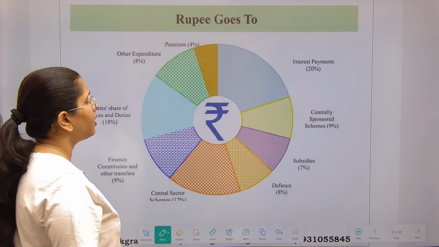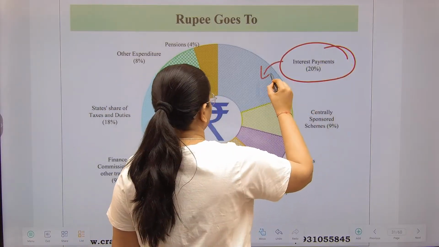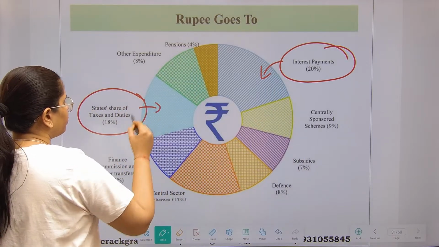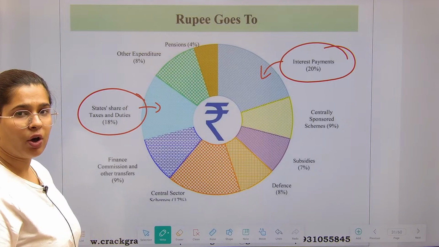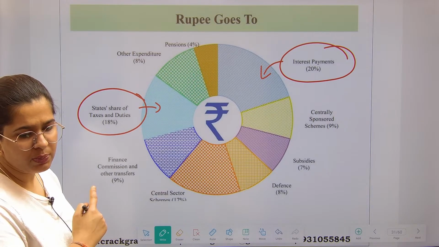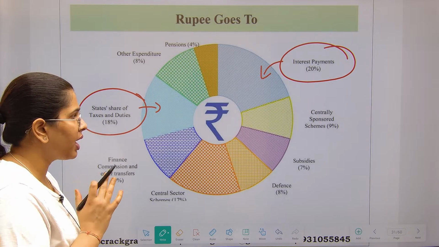Now the next figure is regarding where the rupee goes, where we are spending. First of all, the most amount is spent on interest payment, 20%. After that, the payment is made to the states. States are also transferred their share of central duties. For this, finance commissions are set up, right, in order to transfer.